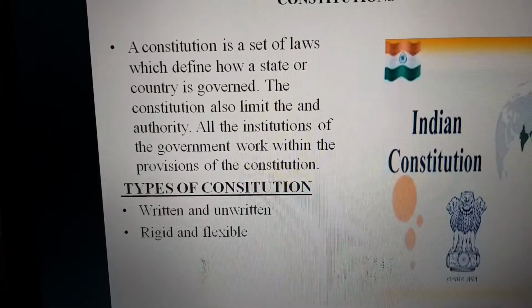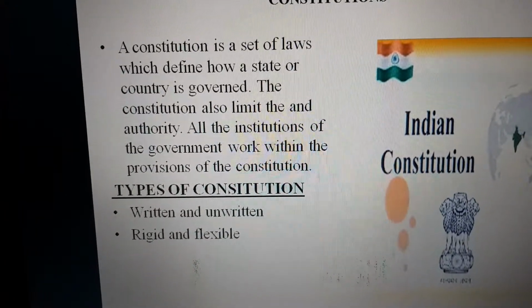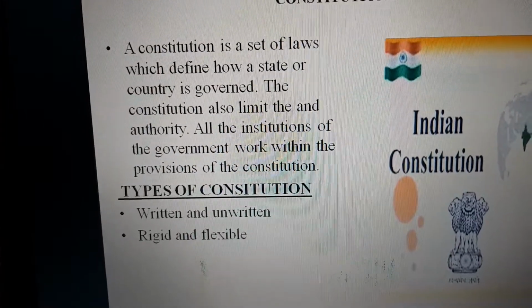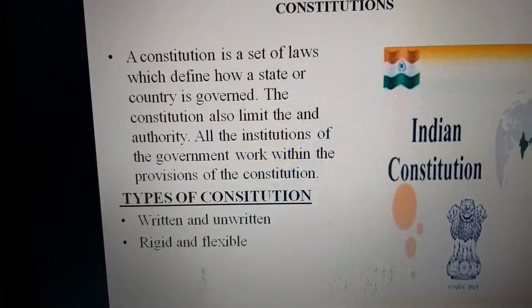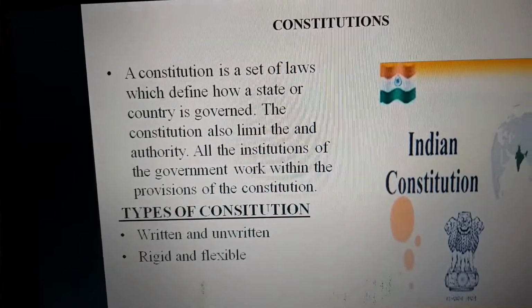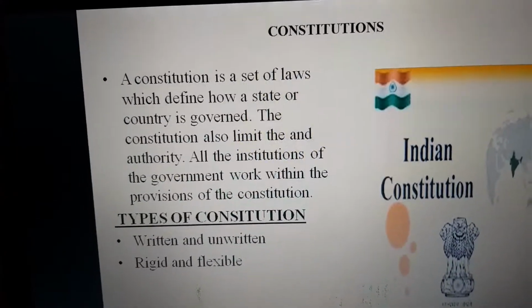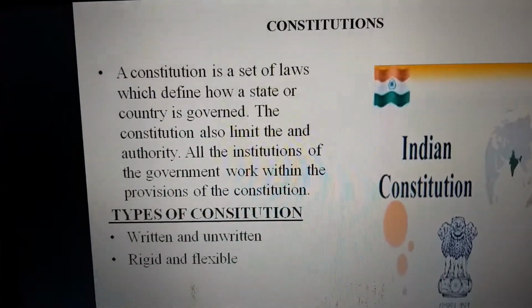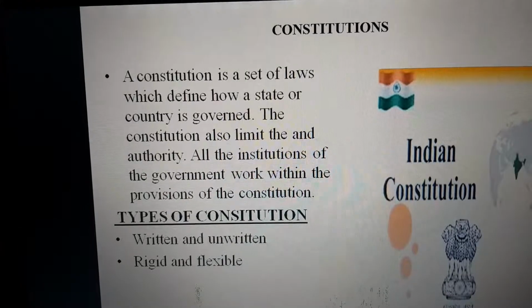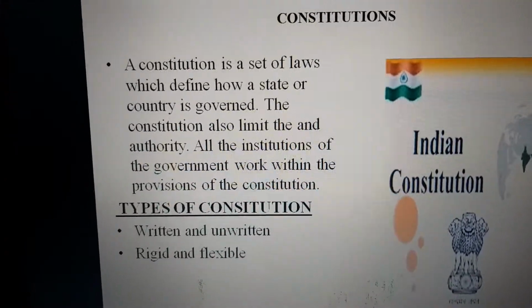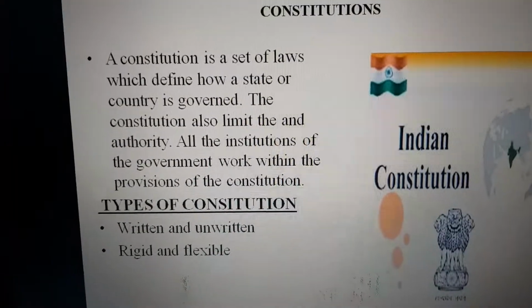But some countries have an unwritten constitution, for example the British constitution. In this unwritten constitution, like British, it consists of constitutional conventions and practices that have created a precedent for the working of institutions, together with documents such as an act of parliament.